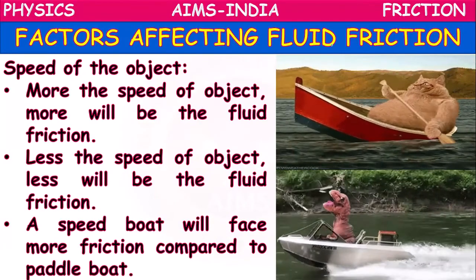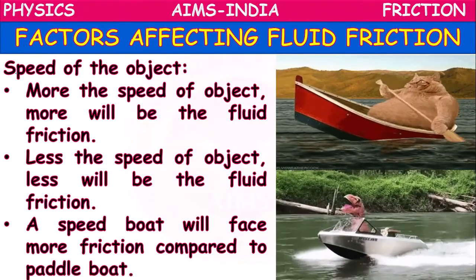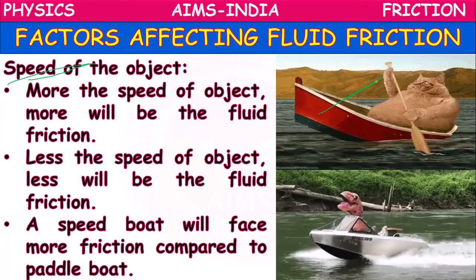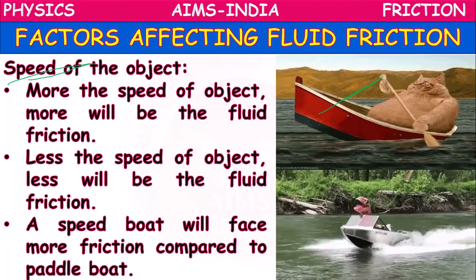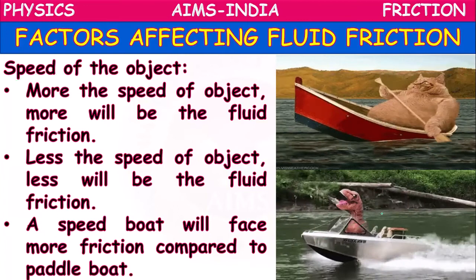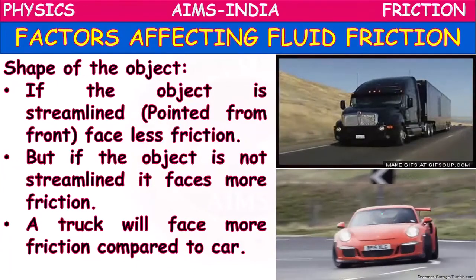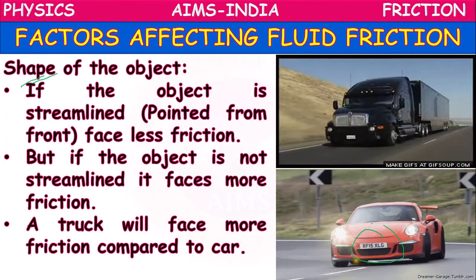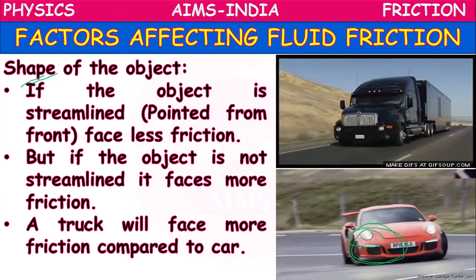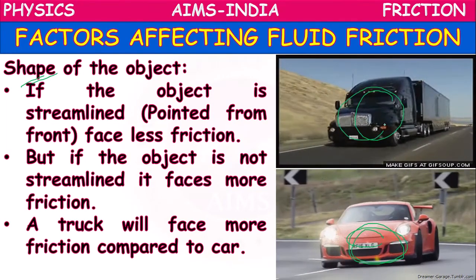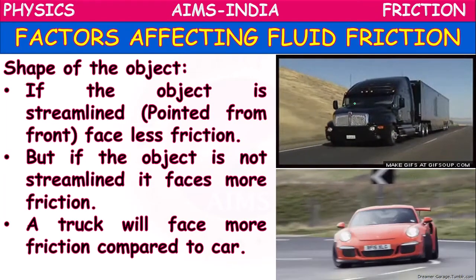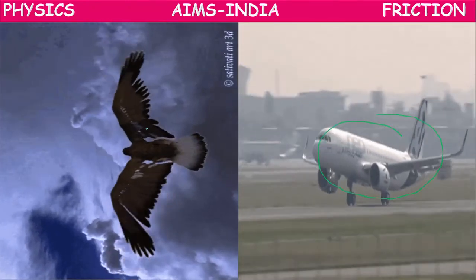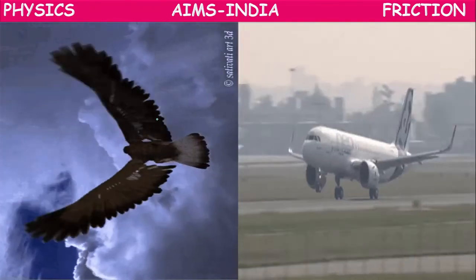What are the factors affecting fluid friction? Speed of the object. If the speed is less, friction is less. If the speed is more, friction is more. Or shape of the object. If it is more pointed, there is less friction. If it is less pointed, there is more friction. That's why aeroplanes are streamlined like birds.